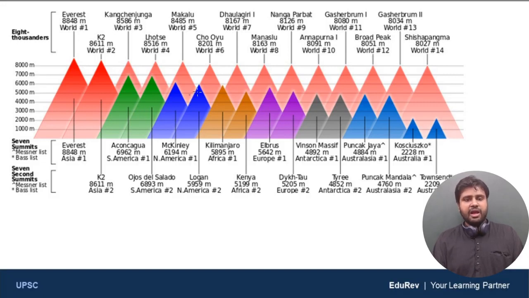Now, the highest mountain outside the Himalayan region is Mount Aconcagua in the Andes. Its elevation is 6,962 meters. I hope you're understanding. This image explains how high and majestic the Himalayan mountains are. These pink mountains are the top highest mountains in the world, and every one belongs to the Himalayan region. Outside the Himalayan region, the highest mountain in the world is Mount Aconcagua of the Andes, which is around 7,000 meters high. Clear? Now, I hope you understood the magnificence of the Himalayas. So let me just proceed.